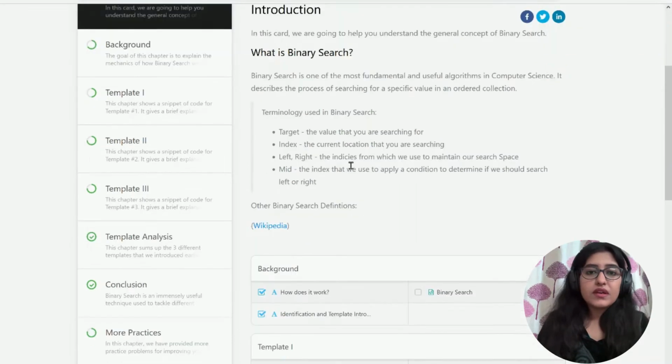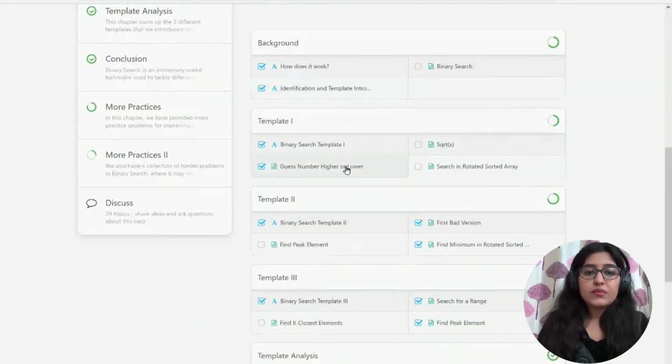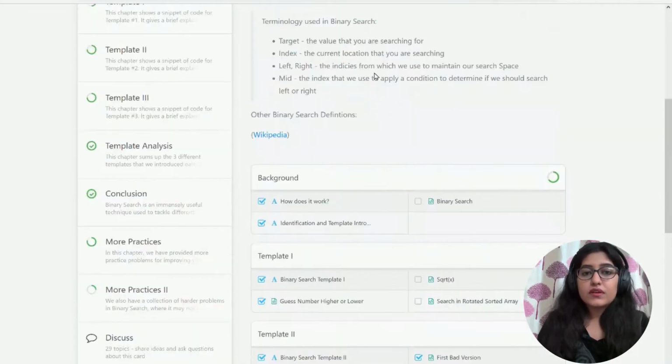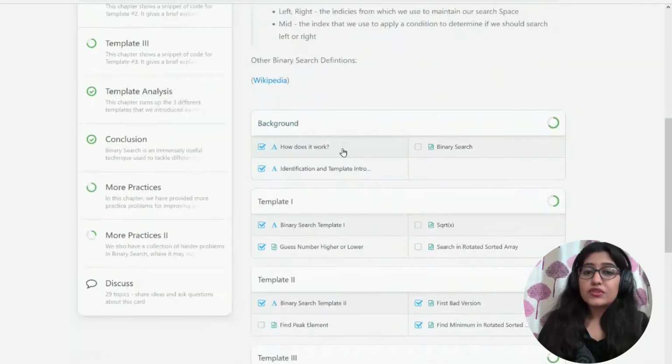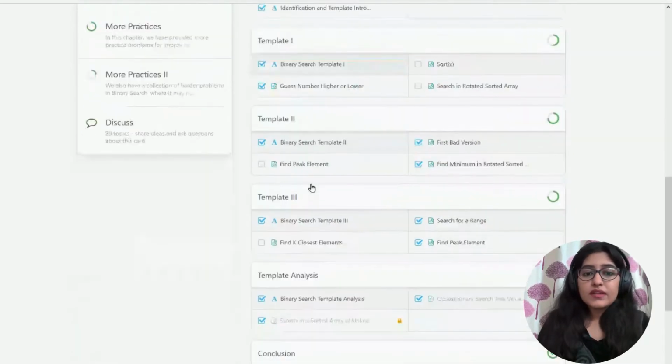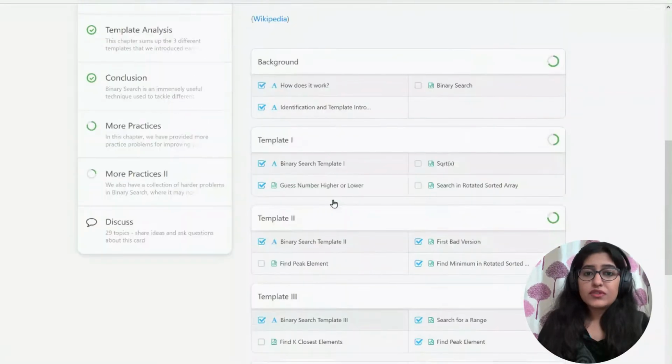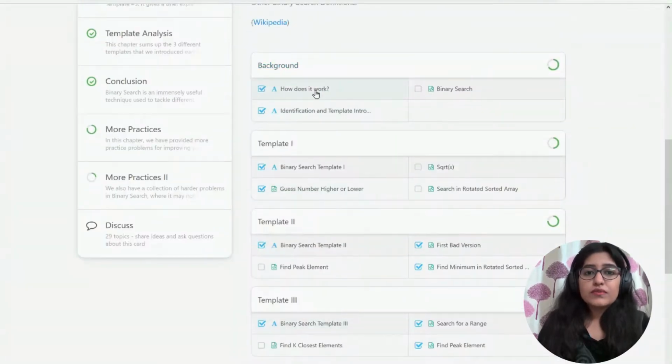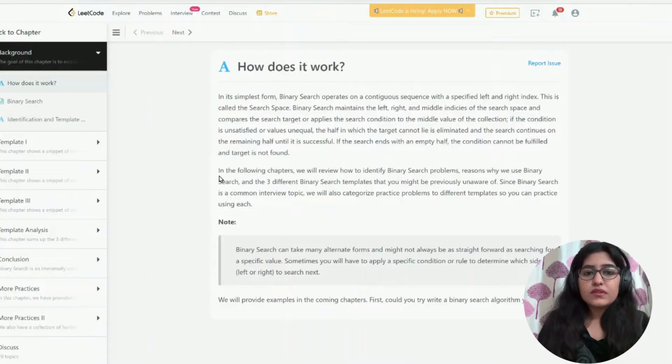So this is where they are telling, okay, this is an introduction and there are multiple questions. If you have understood that particular section to practice, then there are various templates that we just talked about. Let's go to the first section, which tells you in detail how this particular binary search works.